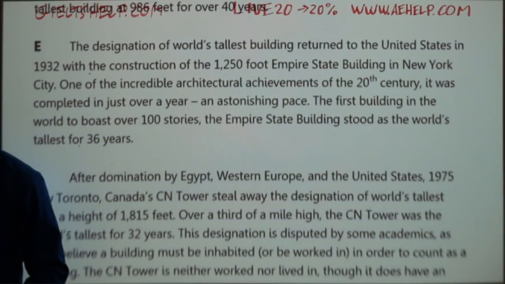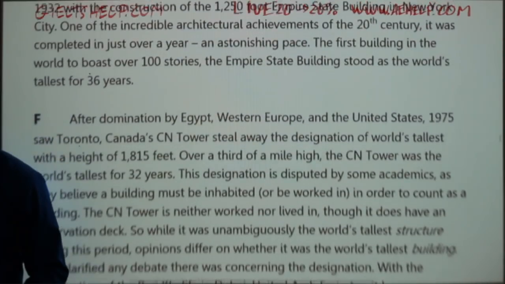The designation of world's tallest building returned to the United States in 1932 with the construction of the 1,250-foot Empire State Building in New York City, one of the incredible architectural achievements of the 20th century. It was completed in just over a year, an astonishing pace. The first building in the world to boast over 100 stories, the Empire State Building stood as the world's tallest